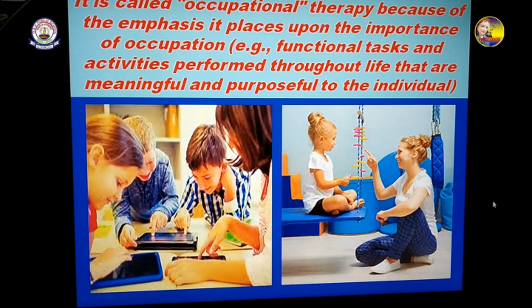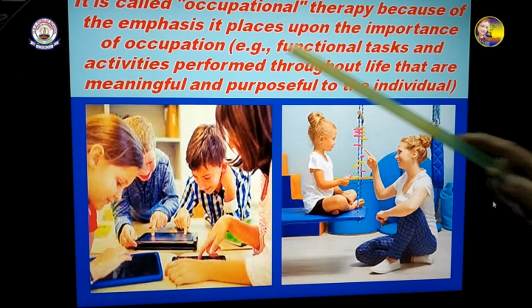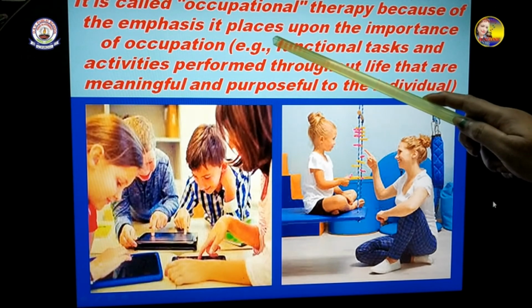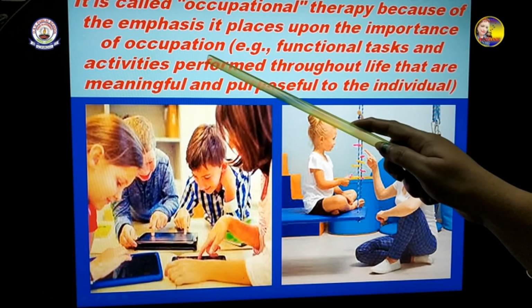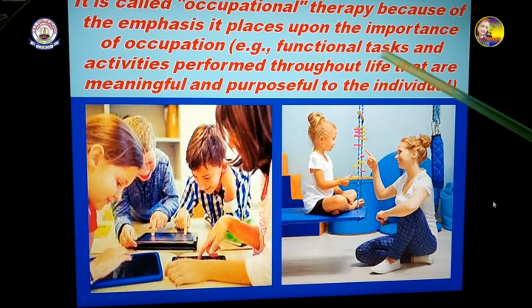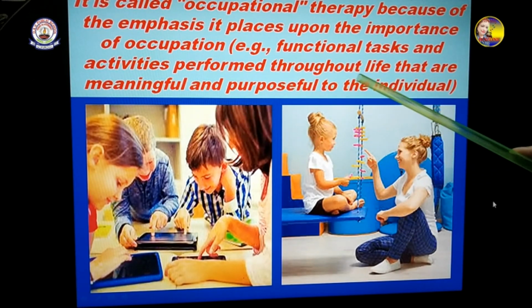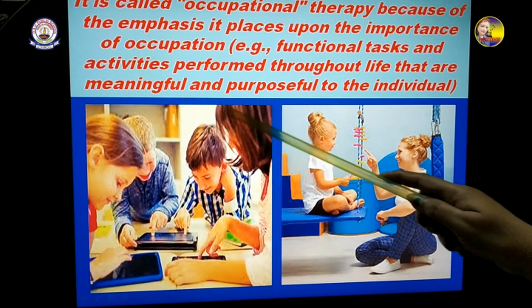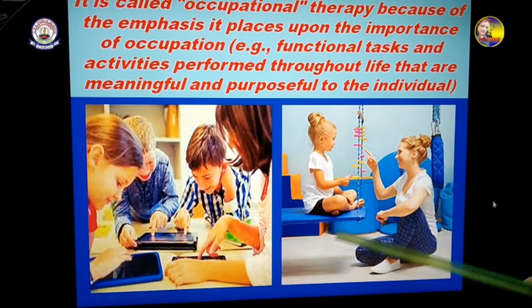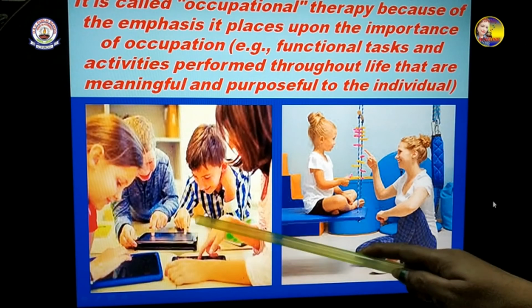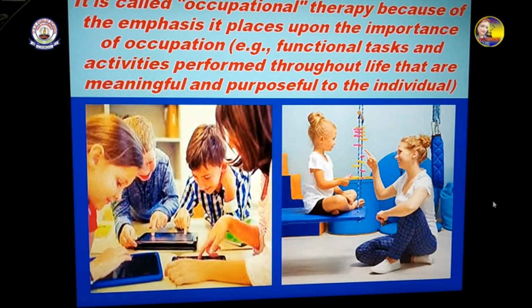Now, you see, it is called occupational therapy because of the emphasis it places upon the importance of occupation. Example, functional tasks and activities performed throughout life that are meaningful and purposeful to the individual. You see, this type of therapy is given to each and every child so that they are able to do their daily work in a proper way, and may perform everything throughout their life. This remains in the child forever when they take this therapy.